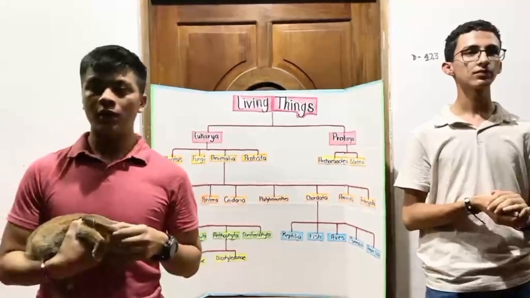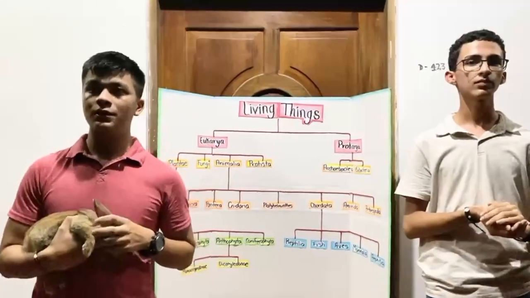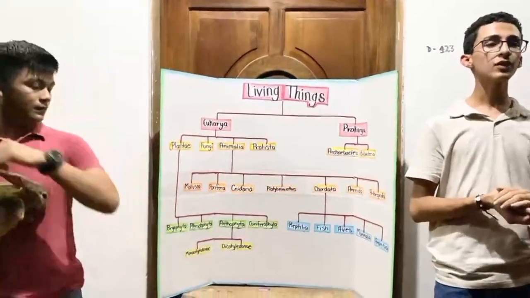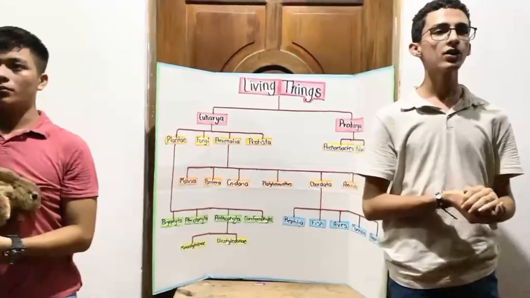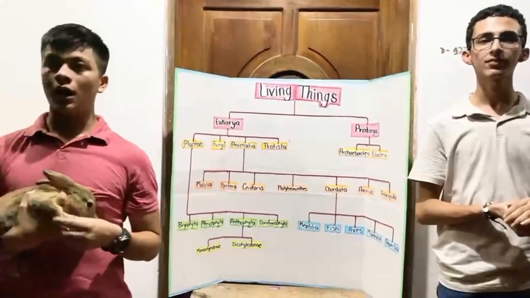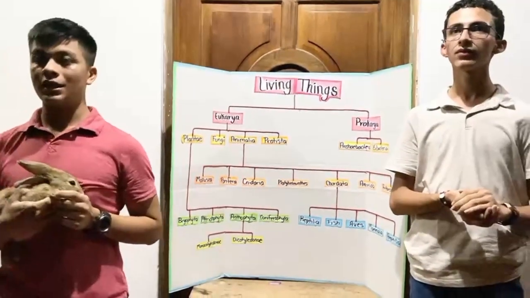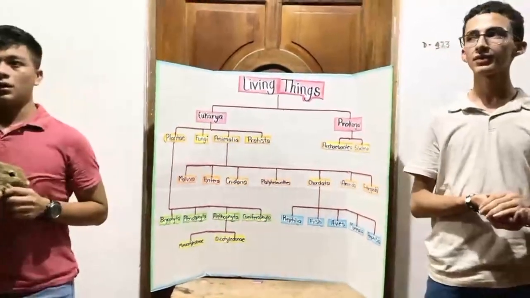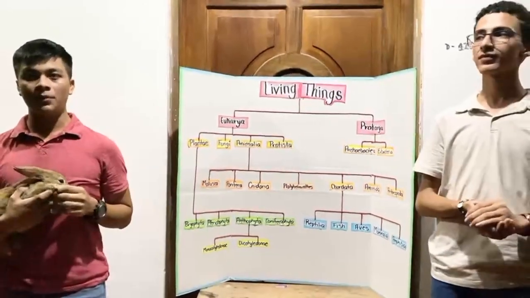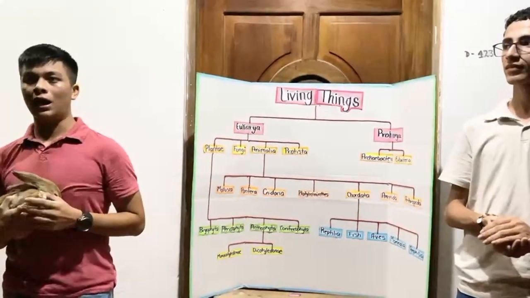Now, we will be talking about the 5 classes under the phylum Chordata, which are fish, mammals, amphibians, reptiles, and aves. Reptiles are the ones who have dry, scaly skin. Also, they rely on basking to keep homeostasis. Fish are aquatic organisms with the presence of gills, scales, and fins. Aves are organisms that have feathers and have a beak. They are characterized as flying organisms, but not all aves can fly.